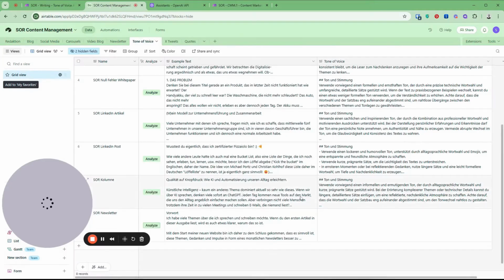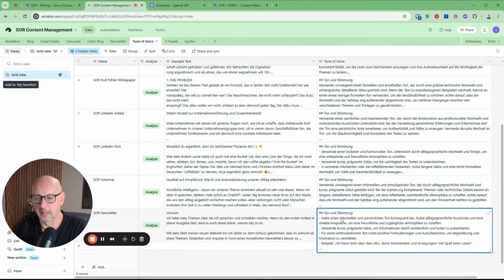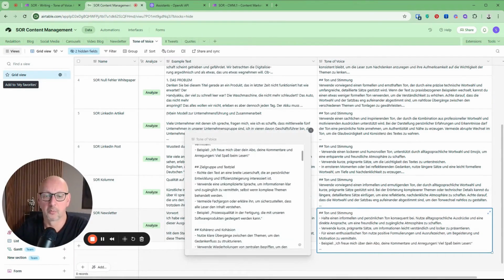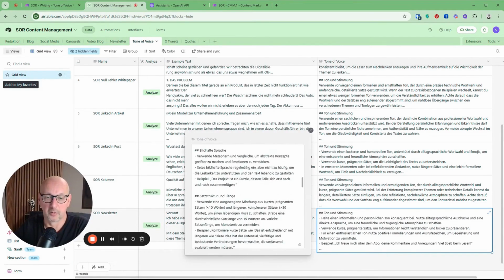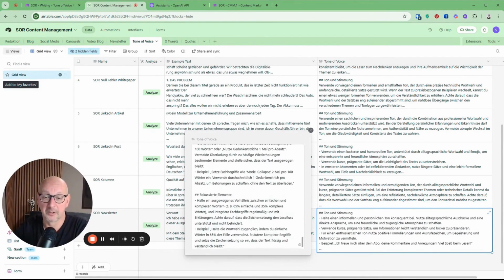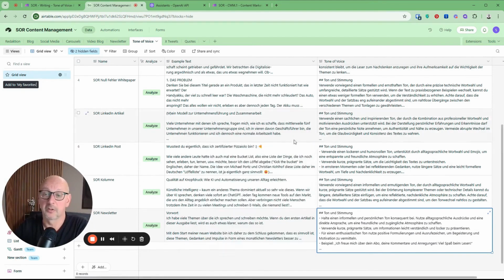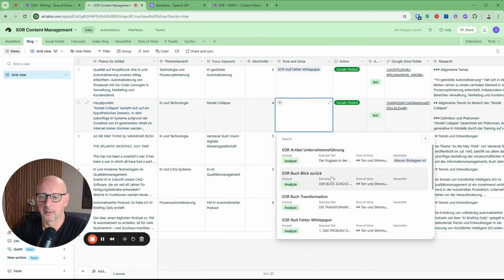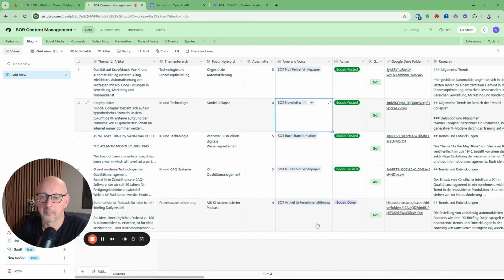So, and in this Airtable, we just need to take a quick look here. The text is already in there. If I open it here, now we can see the complete package: tone, mood, target audience, and so on and so forth. That means here we now have all these headings and elements, and as you can see, it's quite extensive. So how do I use this now? Well, for example, I have a tab here called blog, where I write blog posts. And if I have a text here that should be written in the style of the newsletter, then I can simply click here in this tone of voices column, and all the elements will be displayed. For example, I can select newsletter here.